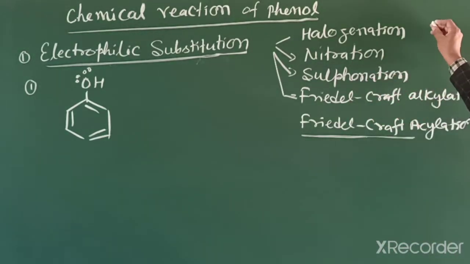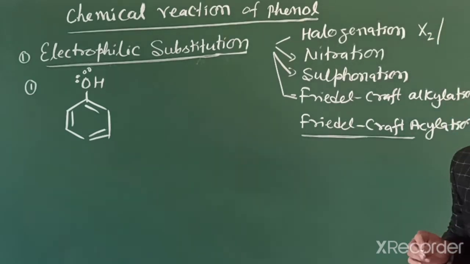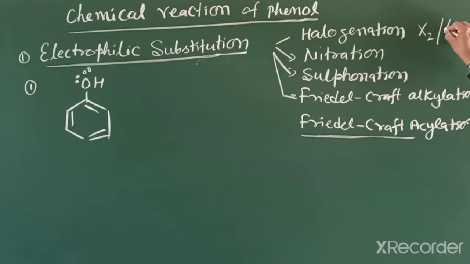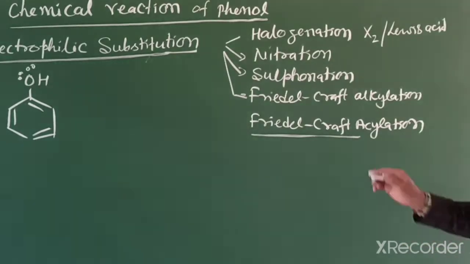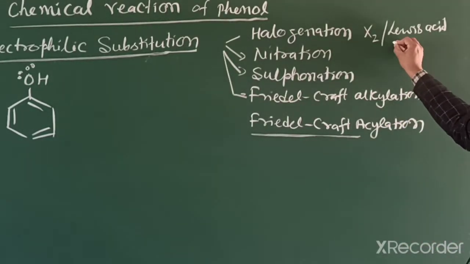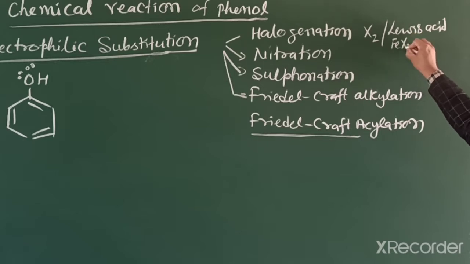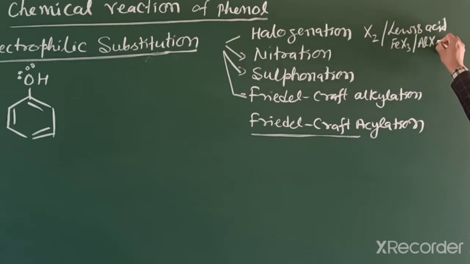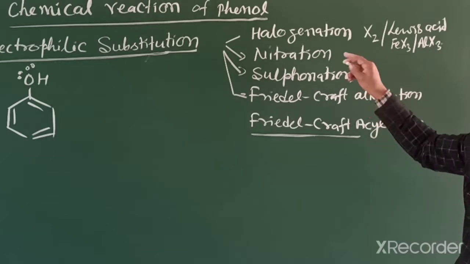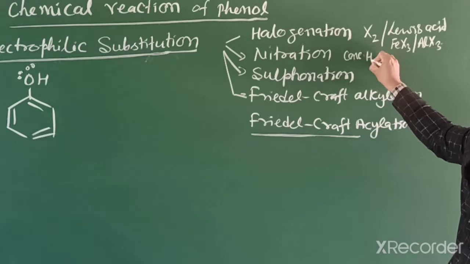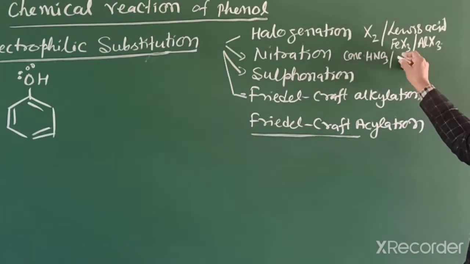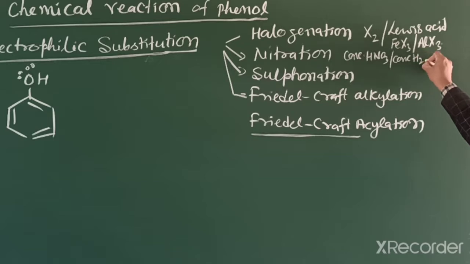In halogenation, we need a halogen atom and a Lewis acid. Generally, we use iron halides or aluminium halide. We can use iron halide or aluminium halide in this reaction. For nitration, we use concentrated nitric acid and concentrated sulfuric acid for making the electrophile.